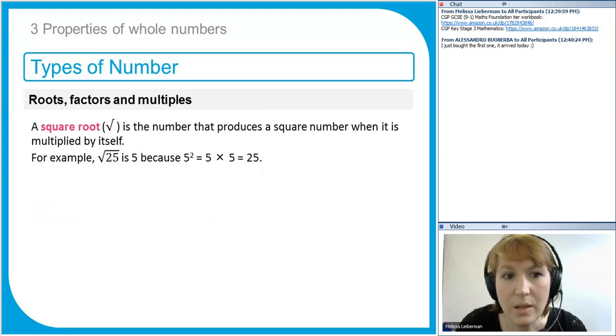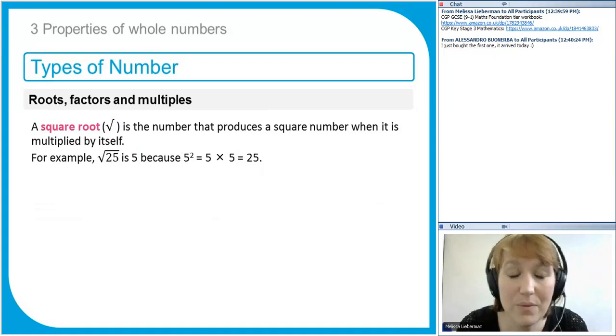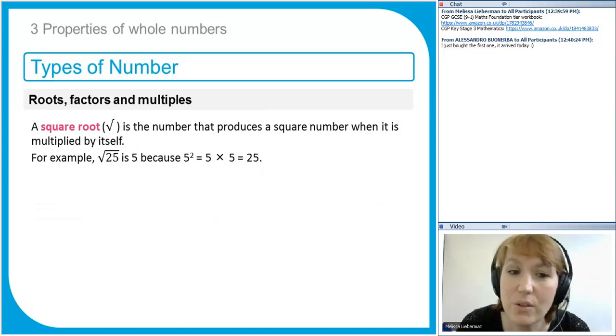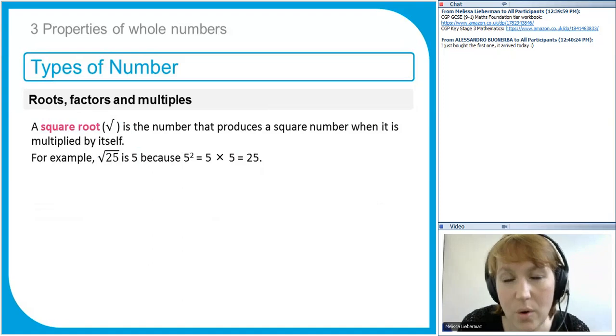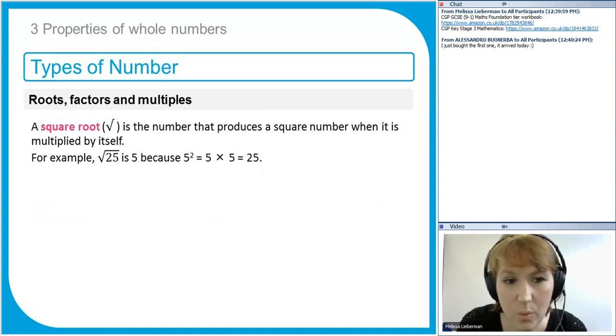Now, we also have the idea of a root, and a root is what number do you multiply by itself to get that number. So if you've not done square roots before, it will take a little bit of practice. Now, 5 squared, 5 times 5, is 25. But if I ask you for the square root of 25, what I'm asking you is what number multiplied by itself gives me the number 25. So that means that the square root of 25 is 5. So it's the other way around, and that's called a square root.